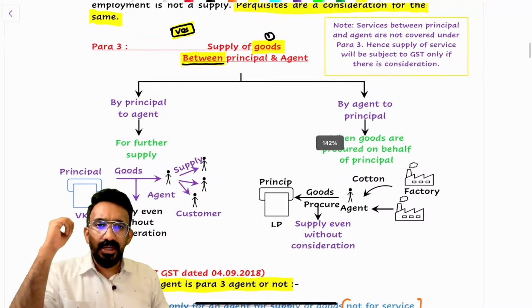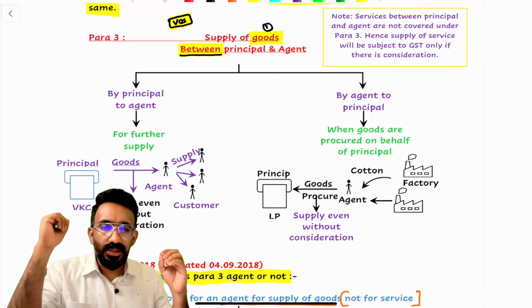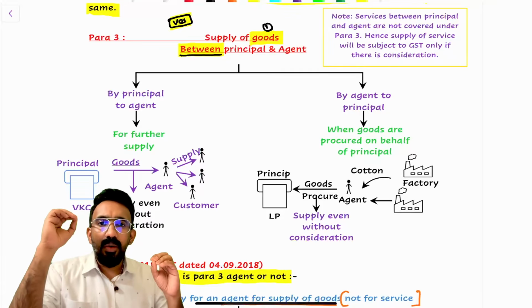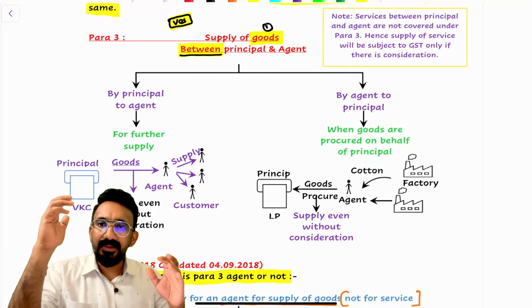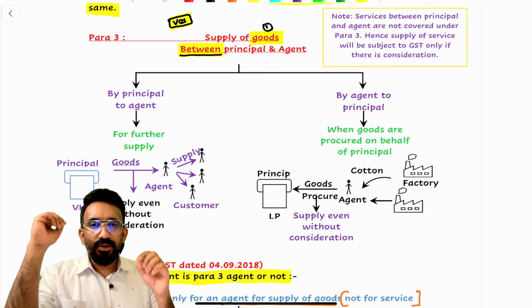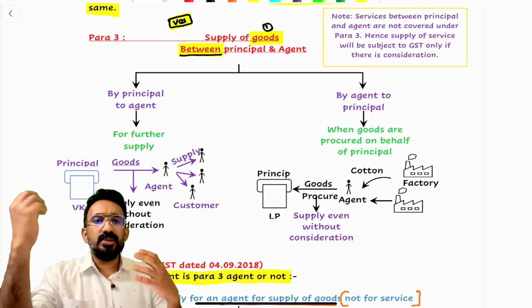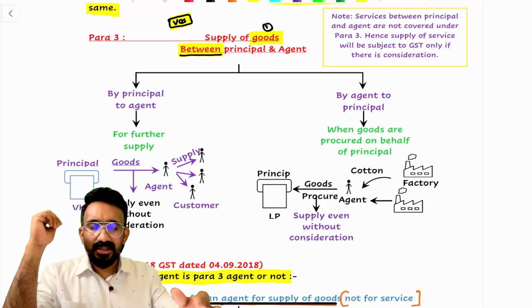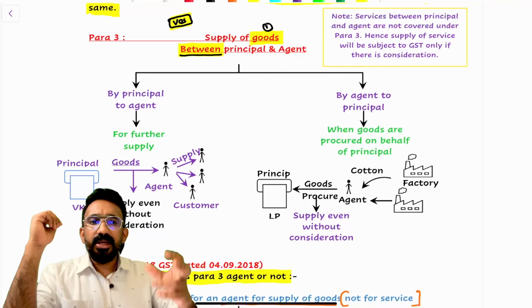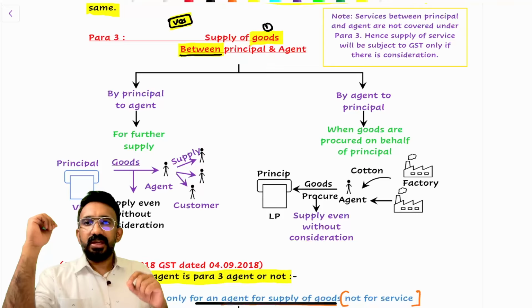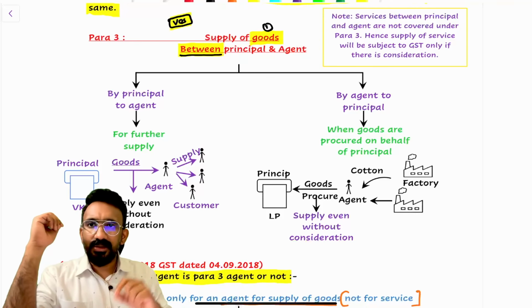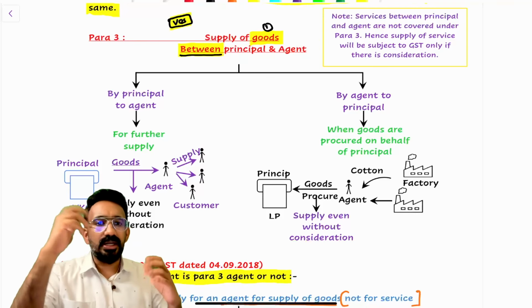Now, there's a clarificatory circular because there was confusion around whether all agents are considered to be para 3 agents, because for an agent to be a para 3 agent, they should be making supply of goods between principal and agent. And in most cases, when the goods reach the agent, they still remain under the ownership of the principal. Can that agent also be considered a para 3 agent? That is the primary question we were trying to address here.